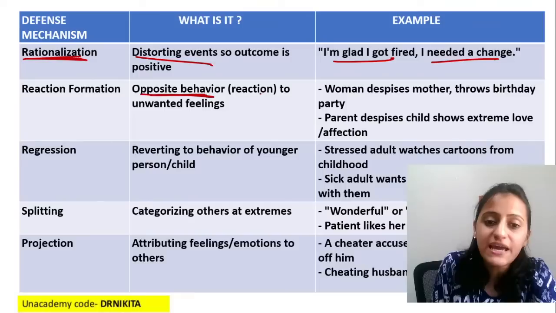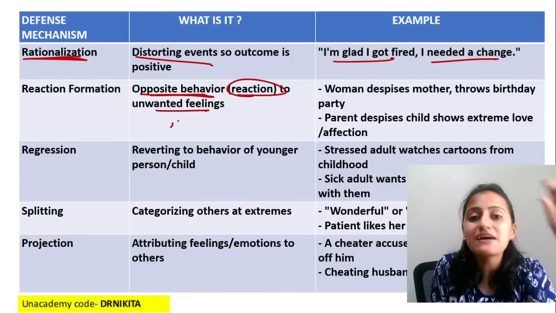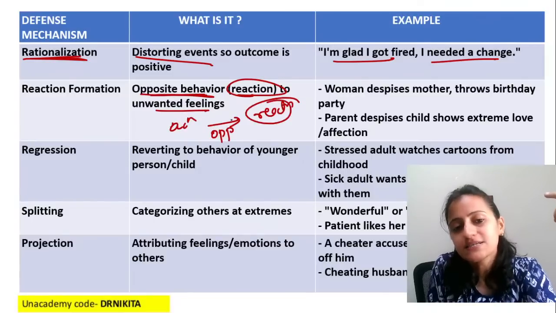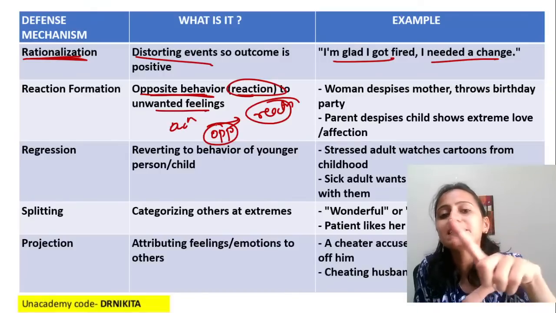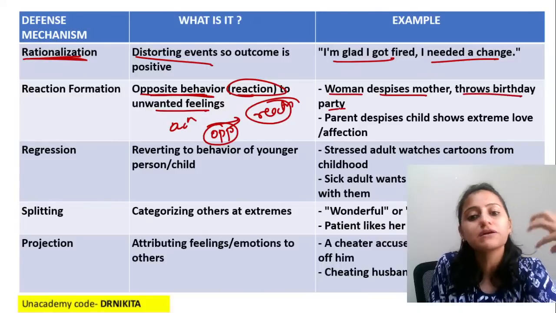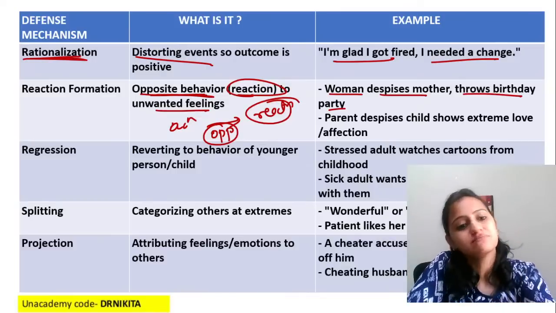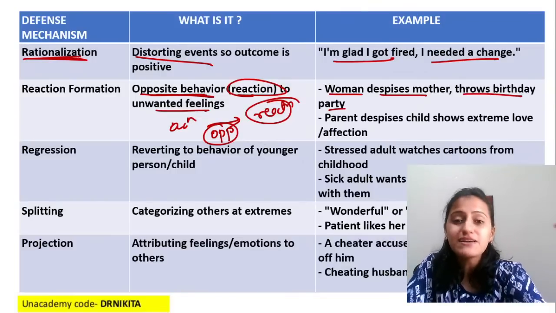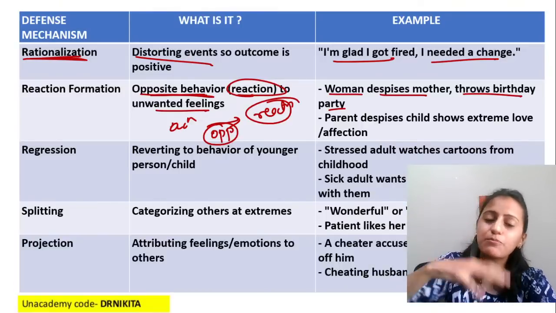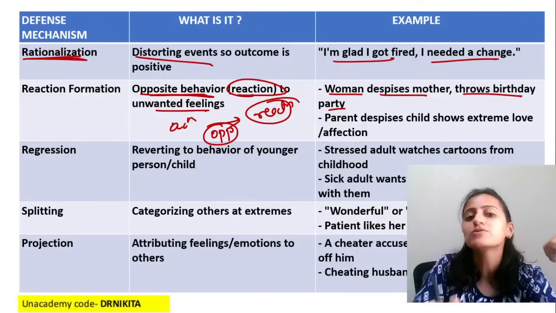Second, opposite behavior, that is a reaction to unwanted feelings. Remember, every action has an equal and opposite reaction. Let's say a woman despises her mother but throws a big party for the mother. Someone whom you hate, you try to show affection, that is reaction formation. Or in a college, a boy loves a girl and the same boy teases that girl. So that is reaction formation, doing opposite actions.